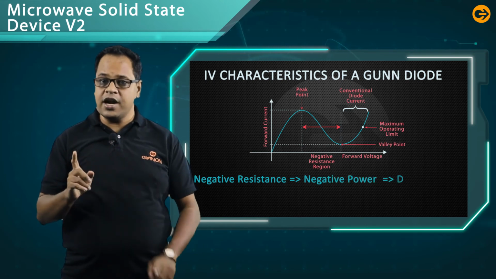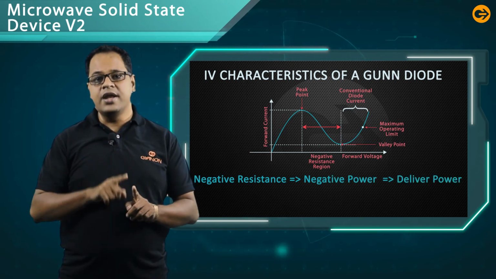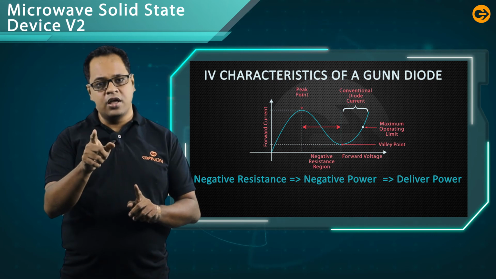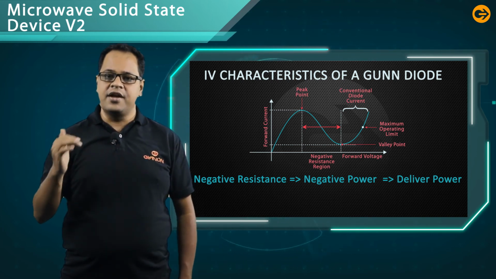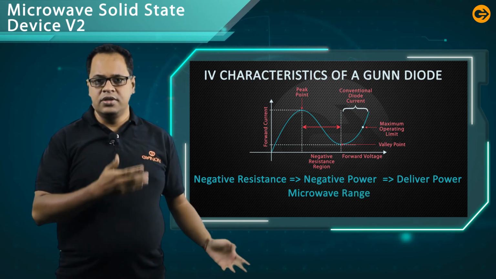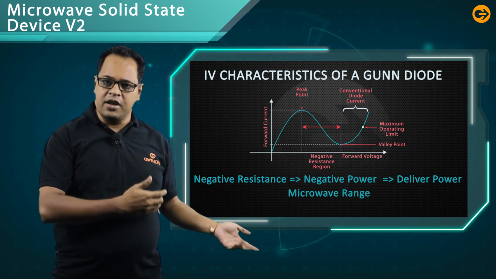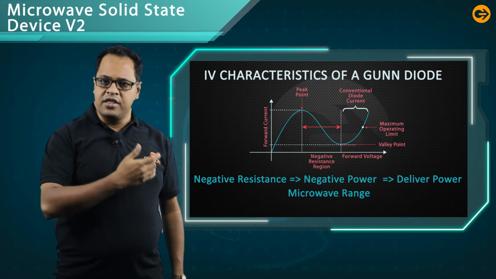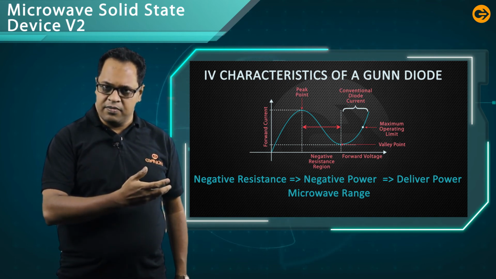What do you mean by negative power? Negative power means the device delivers power. And the delivered power is in the microwave range. So this type of device, that means the Gunn diode, will generate microwave range frequencies.